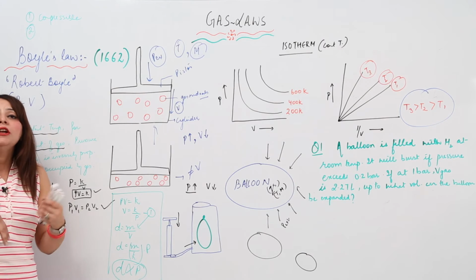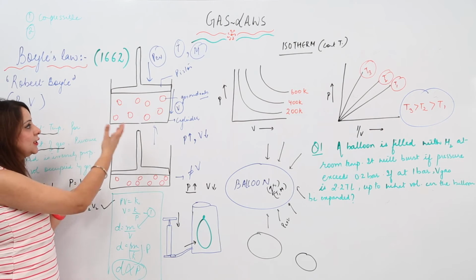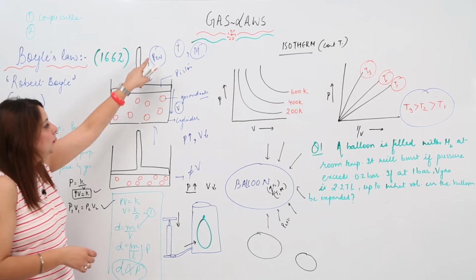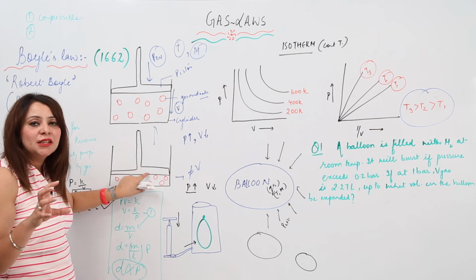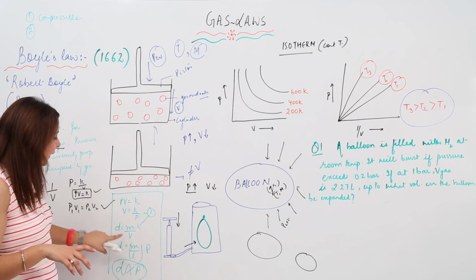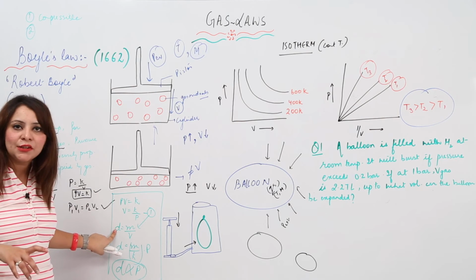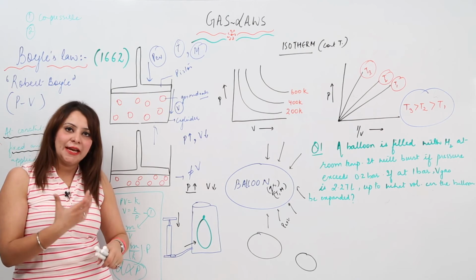The more you apply pressure, the density will go on increasing. As I've told you, when I was applying pressure, the same number of gas molecules occupy a smaller area. That means the volume is decreasing, and if the volume decreases, obviously the density will increase, right? So when you apply pressure, the density of the gas obviously increases.